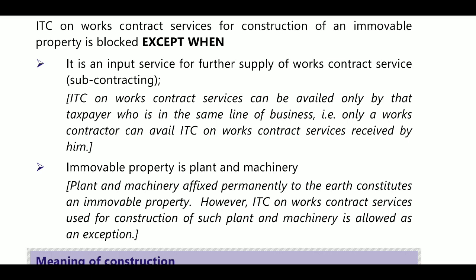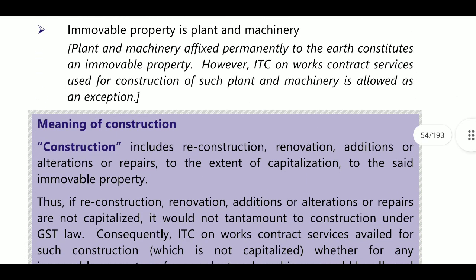Next, if the immovable property is plant and machinery, and that plant and machinery you are using for business purposes to earn money, then on that plant and machinery, even though it is affixed to the earth, you can claim the ITC. It is allowable. Here, what is the meaning of construction? And what is the meaning of plant and machinery?